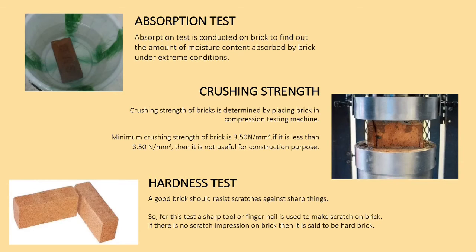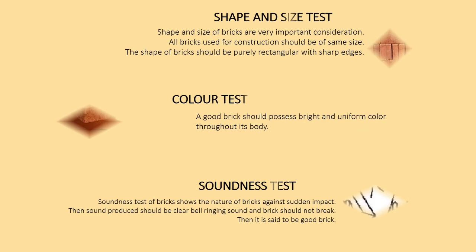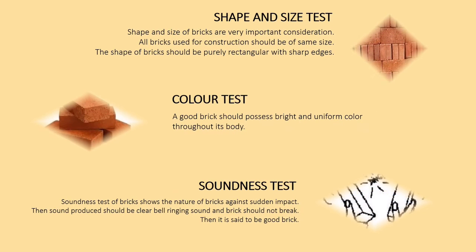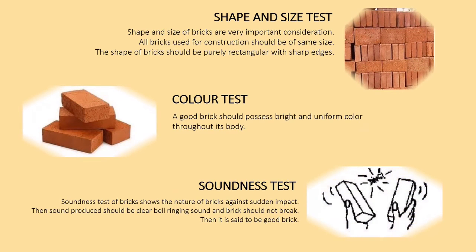Hardness test. A good brick should resist scratches against sharp things. So for this test, a sharp tool or fingernail is used to scratch on brick. If there is no scratch impression on brick, then it is said to be a hard brick. Shape and size test. Shape and size of bricks are very important considerations. All bricks used for construction should be of the same size. The shape of brick should be purely rectangular with sharp edges. Then there is color test. A good brick should possess a bright and uniform color throughout its body.